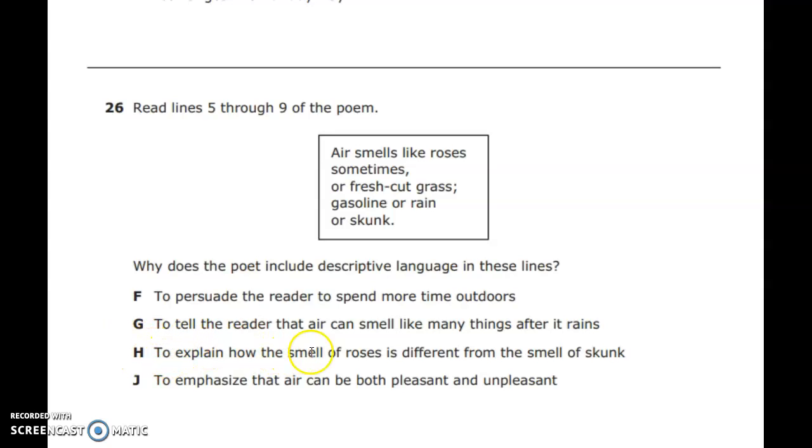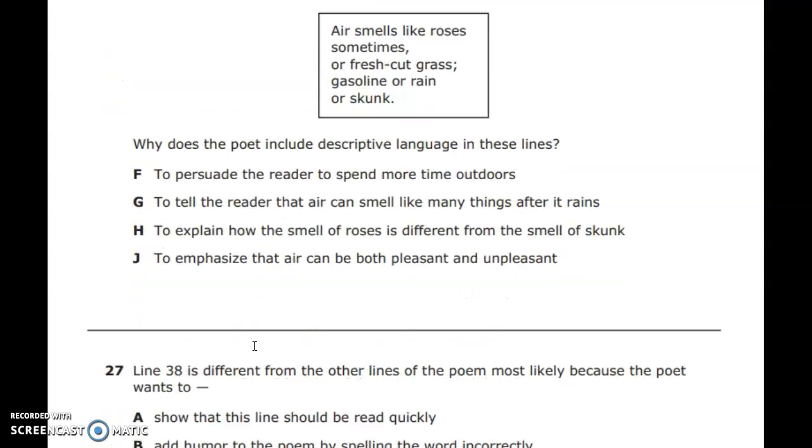H. To explain how the smell of roses is different from the smell of skunk. The whole poem is about air. We're not focusing just on the smell of roses or on the smell of skunk. This is all about air, so H is not our answer. J. To emphasize that air can be both pleasant and unpleasant. Yes, because roses is a pleasant smell, but skunk or gasoline is not. So our answer here is J.